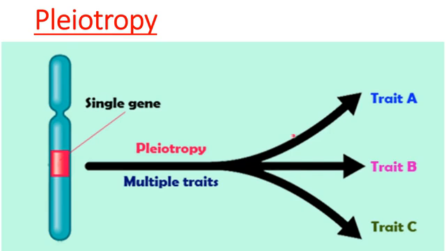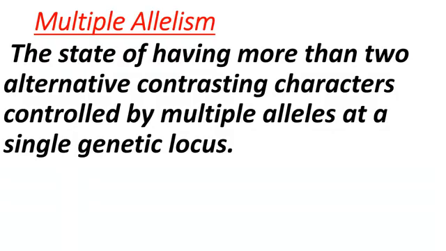Next exception is pleiotropy. Pleiotropy means when a single gene is responsible for multiple traits. So, here a single gene is controlling multiple traits, trait A, B and C. And pleiotropy example is also found in pea plant. Multiple allelism is a state of having more than two alternative contrasting characters controlled by multiple alleles, or you can say more than two alleles at a single genetic locus.